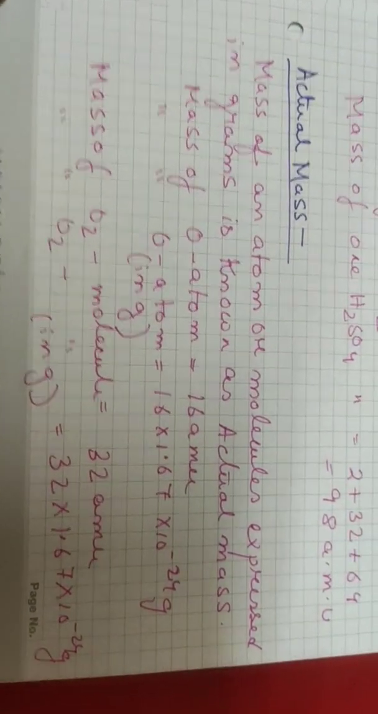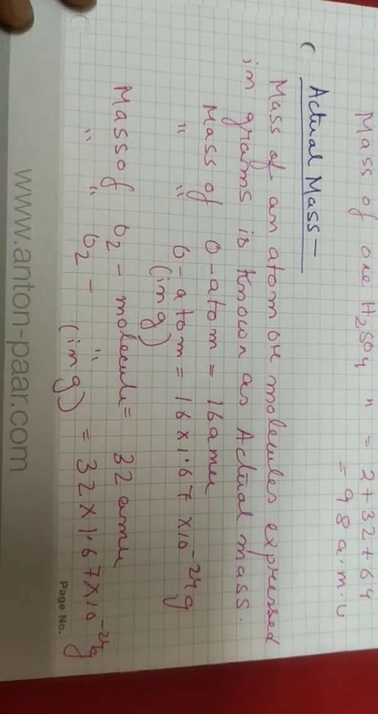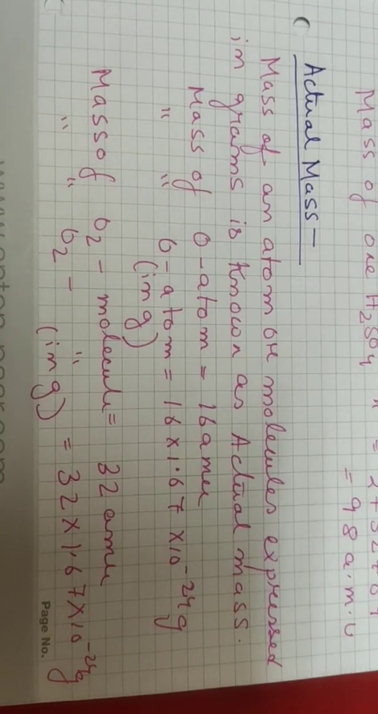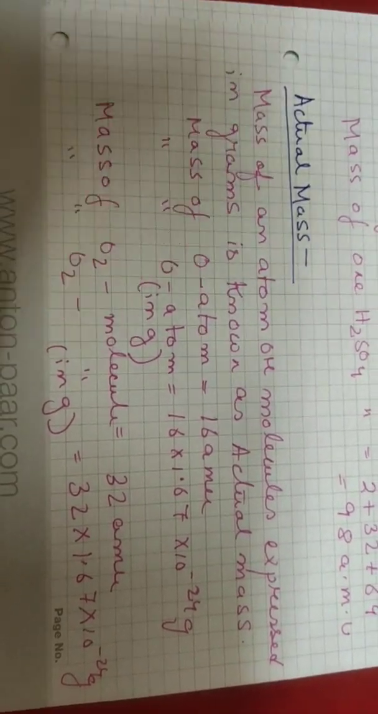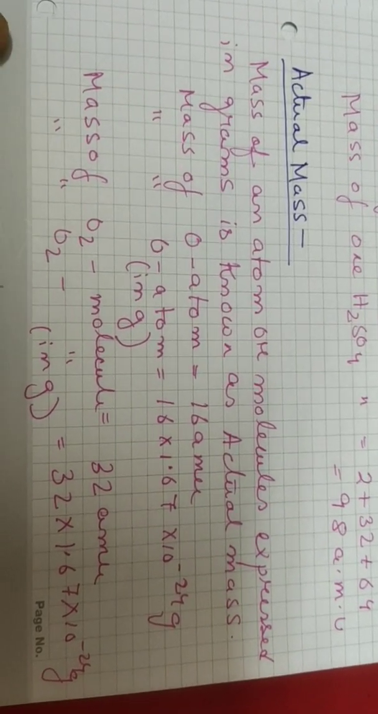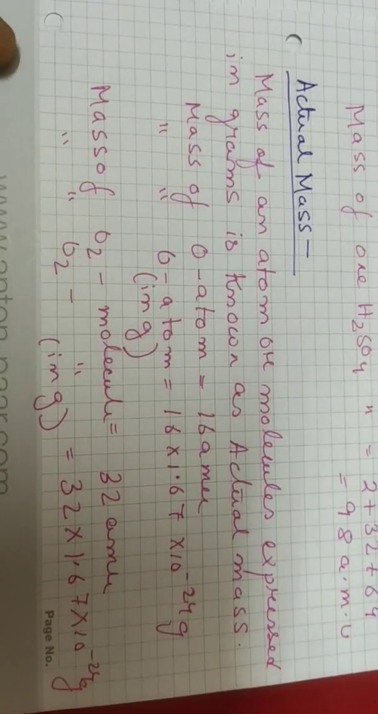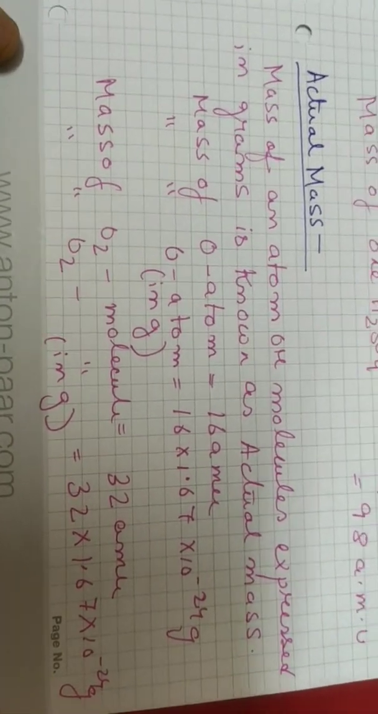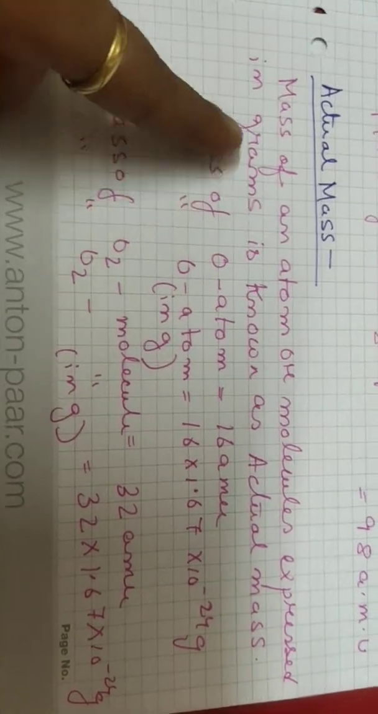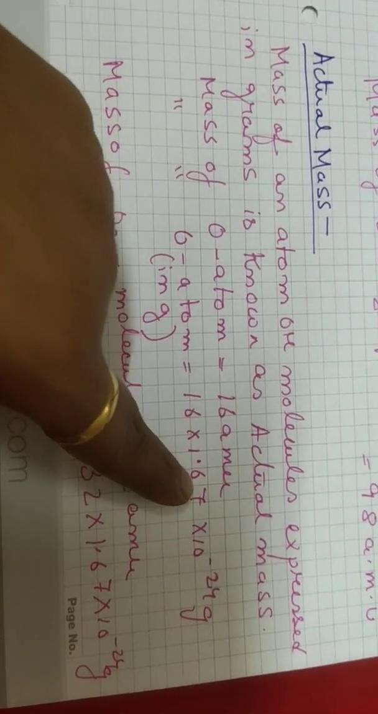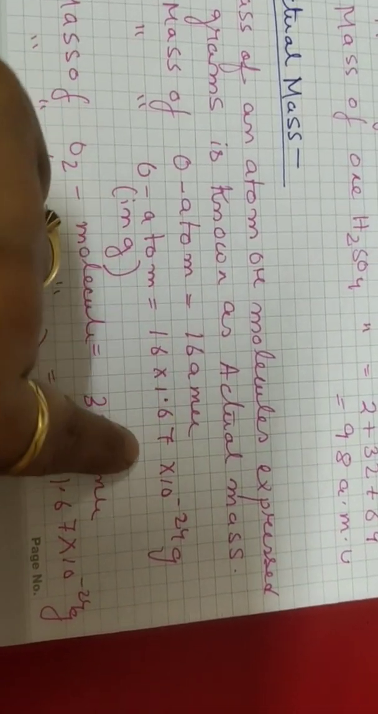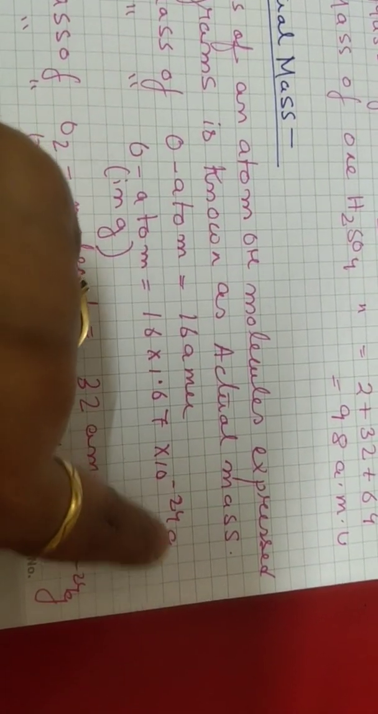Now, actual mass. The mass of the atom or molecule expressed in grams is known as actual mass. Every time we cannot express the mass of the atom or molecule in AMU. Whenever we express it in terms of gram, it is called the actual mass. So the mass of one atom is 16 AMU, and the mass of one atom in gram is equal to 16 into 1.67 into 10 to the power minus 24 gram.